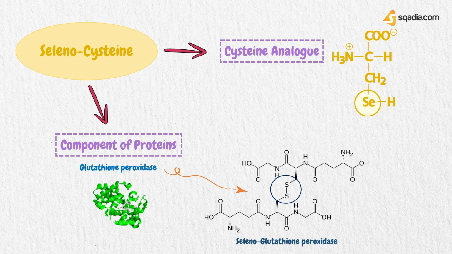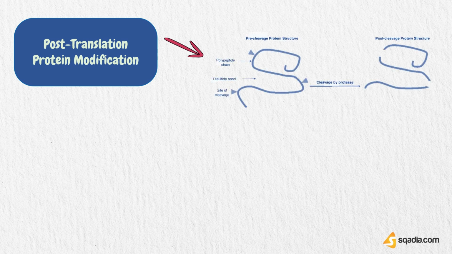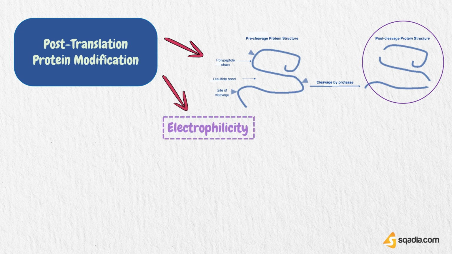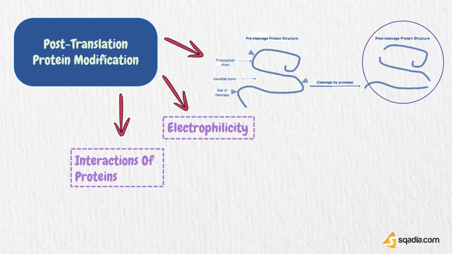Now coming towards the second type, that is post-translational protein modification, which is basically defined as the chemical changes that occur after a protein has been produced. It can impact the structure, electrophilicity, and interactions of proteins. Electrophilicity is the property of being electrophilic, that is, having an affinity for electrons, or electron-loving.